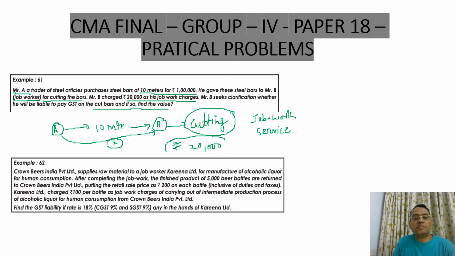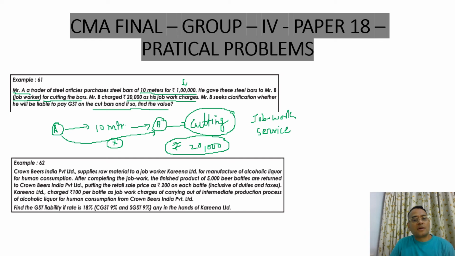So GST would be paid only on the job work charges, that is rupees 20,000. GST would be paid on job work charges which is charged by Mr. B of 20,000 rupees. The value of steel bar for calculation of GST by job work is immaterial. Whatever the value, it will not be considered, and GST will be applicable only on the job work charges by B.